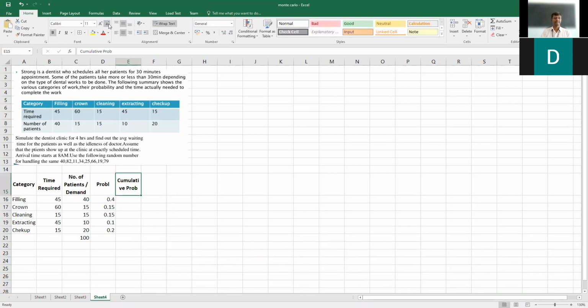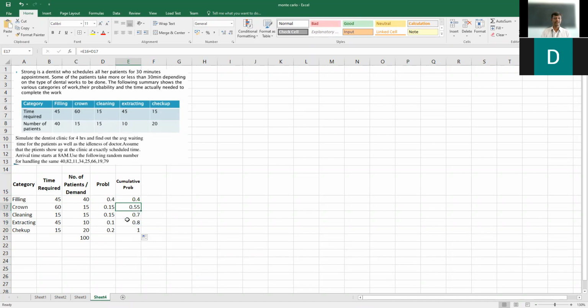Cumulative probability. Cumulative probability for the first case, it is as it is. And for the second case, we add the previous probability plus the current probability. So it will be 0.4 plus 0.15, that gives you 0.55.